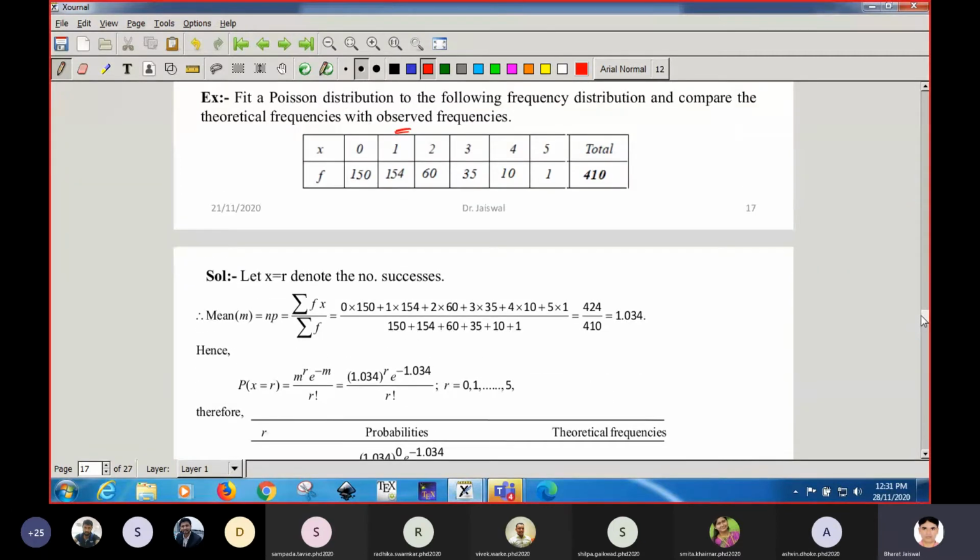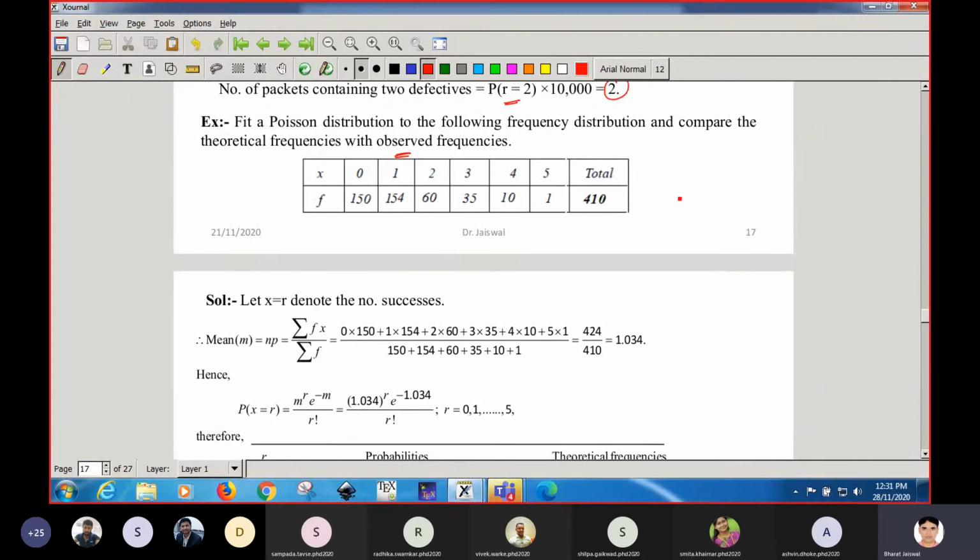So how you have to find, as we know the formula for Poisson distribution for r successes is e to the power minus m into m to the power r upon factorial r. Also we need to calculate m, the mean. The mean of this frequency distribution is total f into x upon total f. Okay, so we have calculated this much. It is given that for binomial distribution mean is np, so we equate both of them.